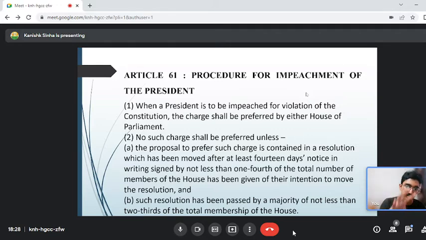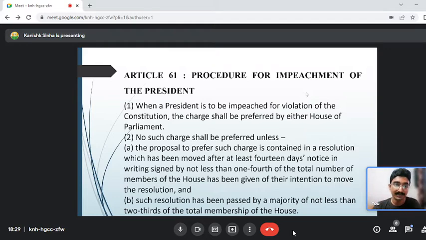A notice has to be given 14 days in advance for the resolution that I will be bringing. That notice has to be signed by not less than 1/4 of the total number of members of the house. Two terms make a very important difference here when you are solving the legal passage. First is 1/4 of the total number of members of the house. Second is 1/4 of the total number of members of the house present and voting.